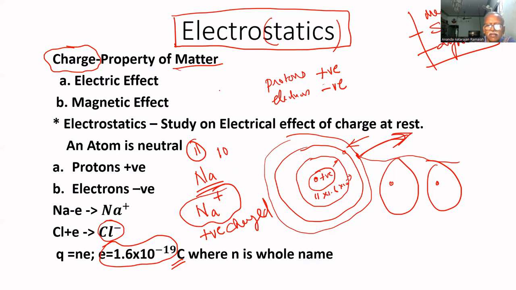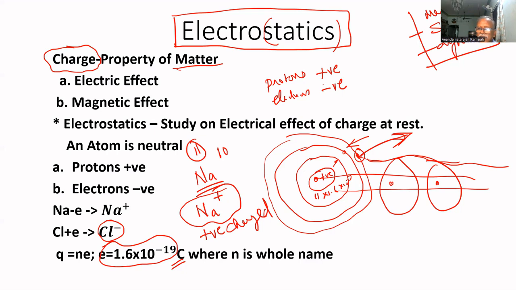Here, I already told you that these electrons can move. If you arrange a set of atoms, then matter comes into the picture. If you add many atoms together, there is bonding, and because of that the matter exists.